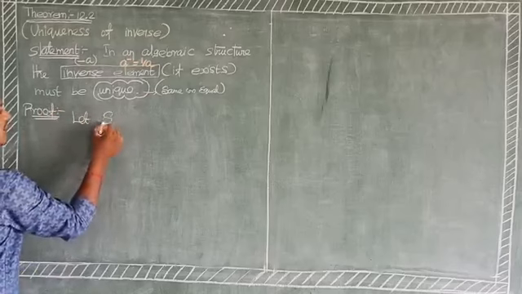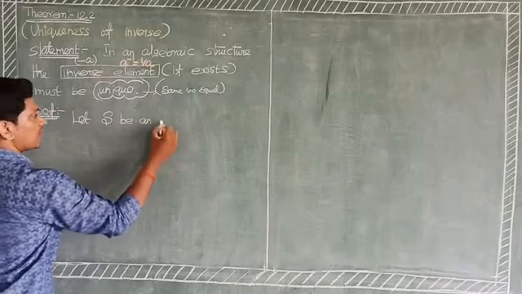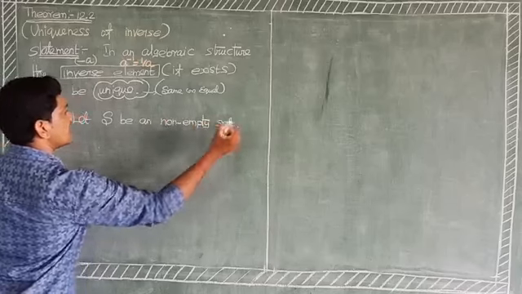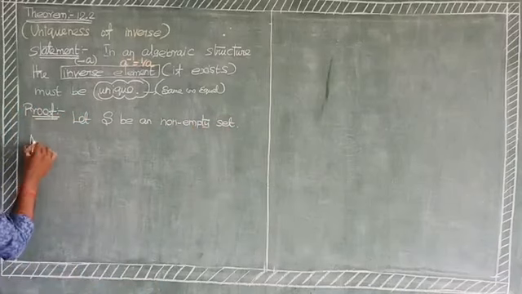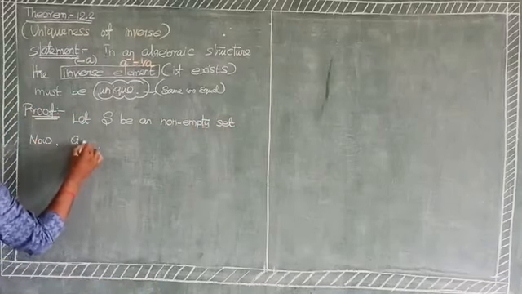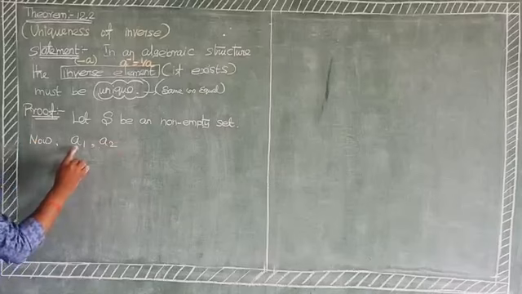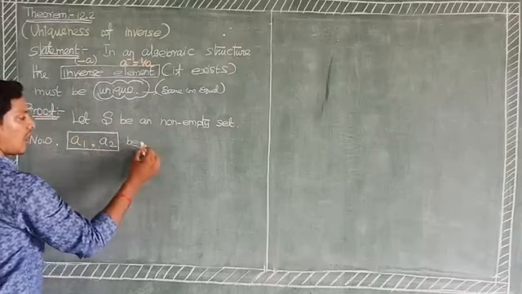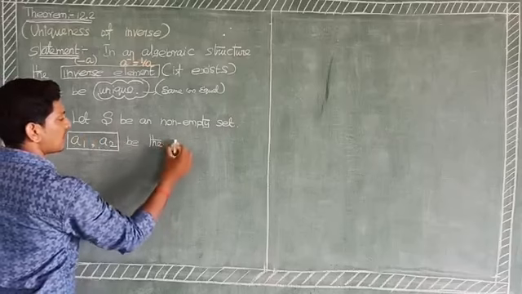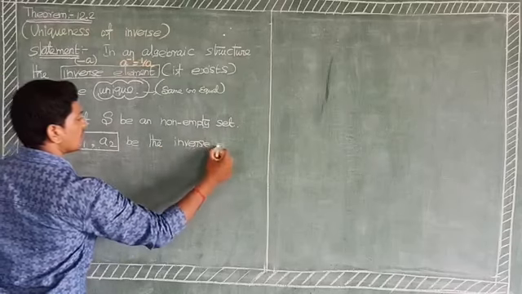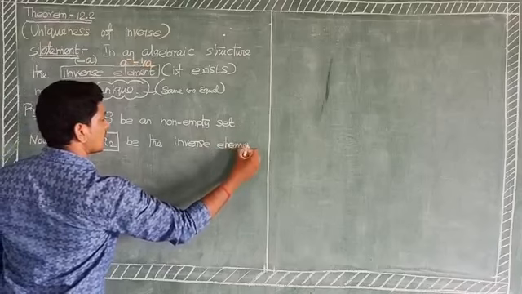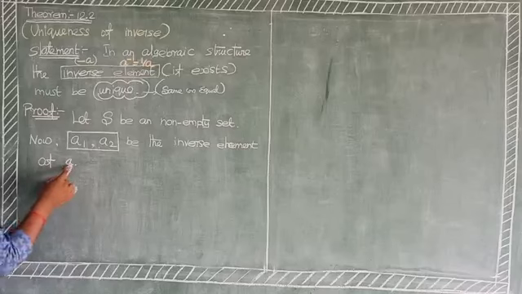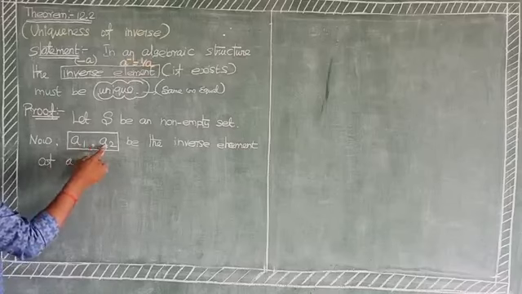Now let A1, A2 be inverse elements of the element A. A is the element, A1 is the inverse, and A2 is also an inverse.